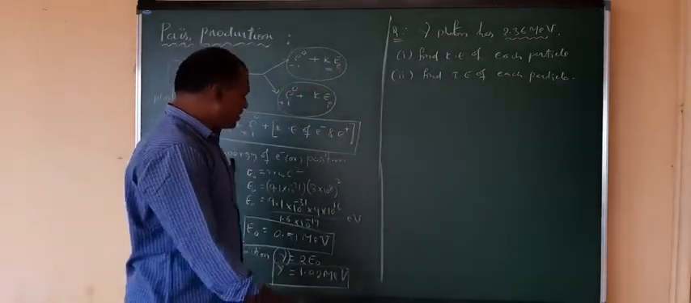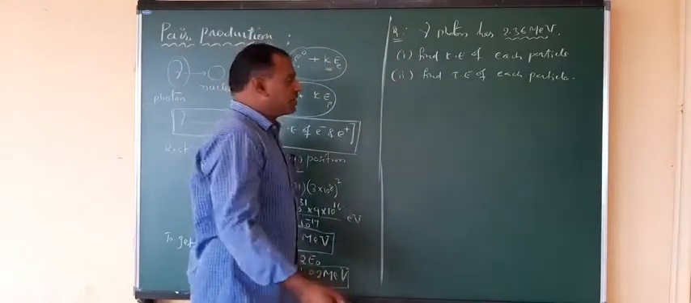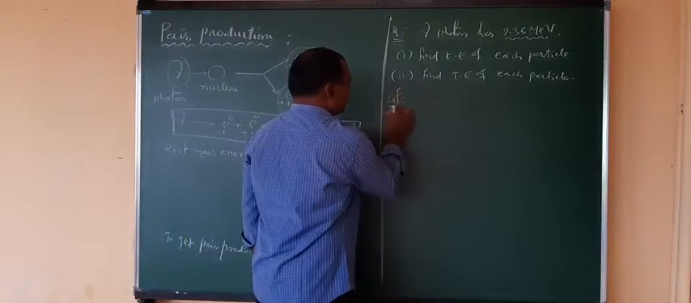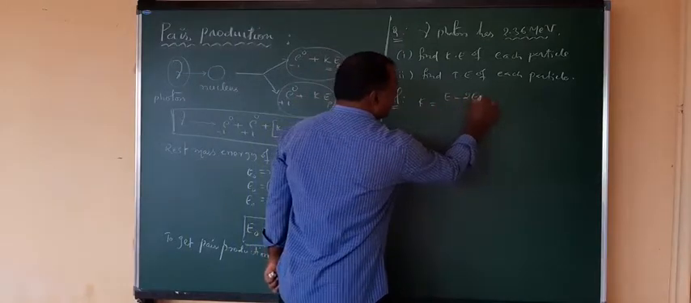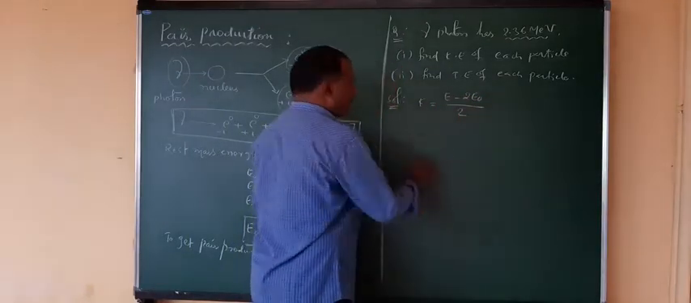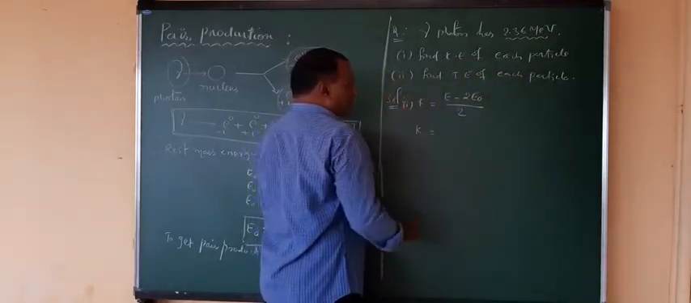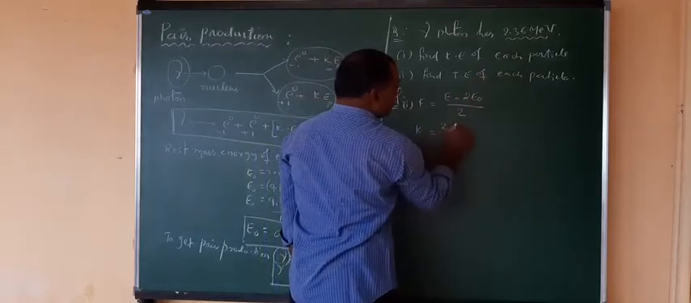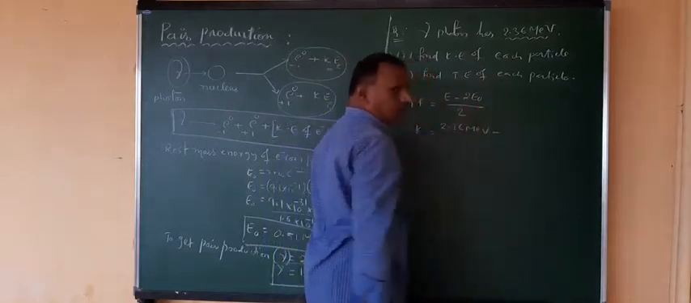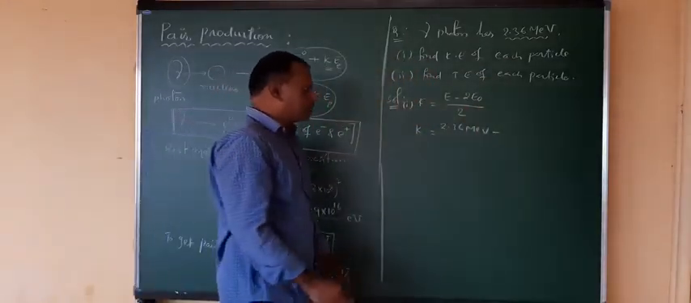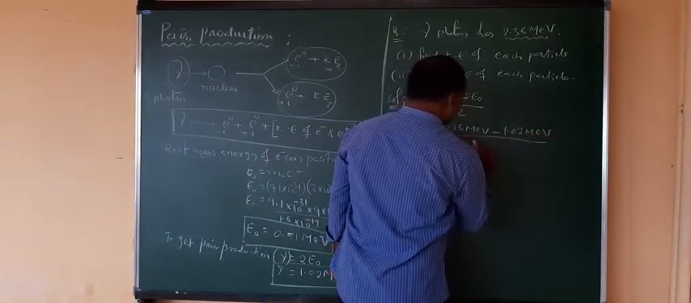Now just observe the formula I just wrote on this side for the kinetic energy of each particle. So easily you can write the solution. The kinetic energy of each particle, K is equal to E minus 2 E naught upon 2. So E is how much? It is 2.36 million electron volts minus 2 times E naught. I already calculated 1.02 million electron volts, so 1.02 million electron volts upon 2.